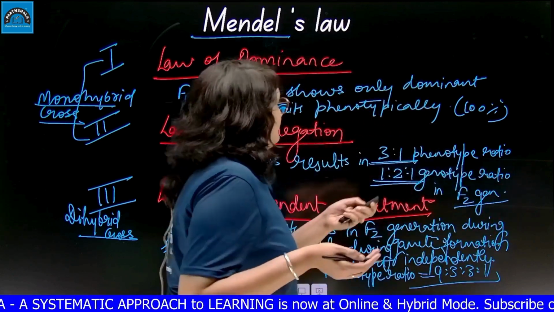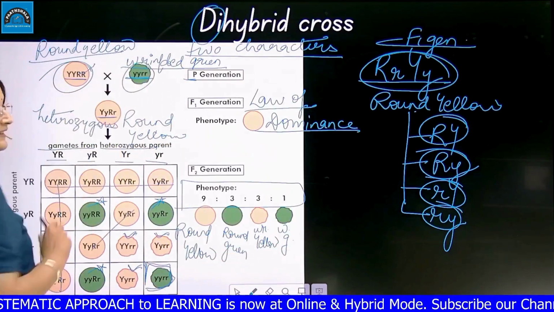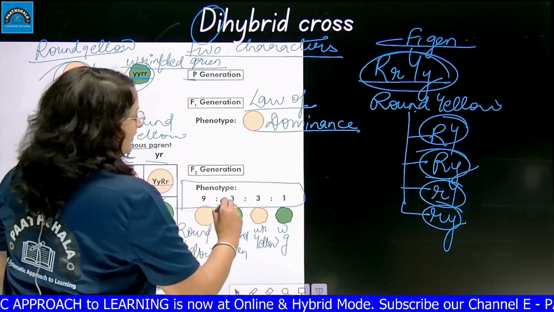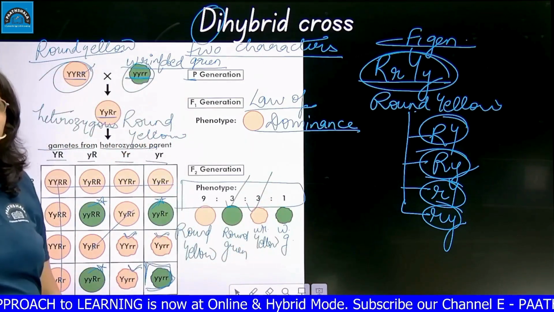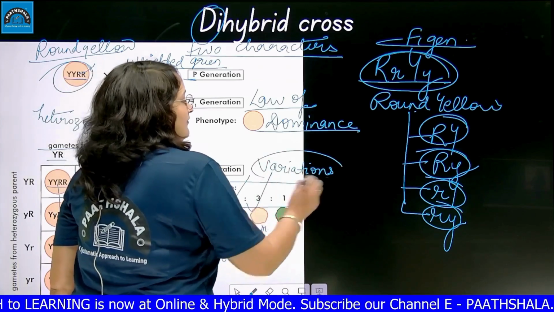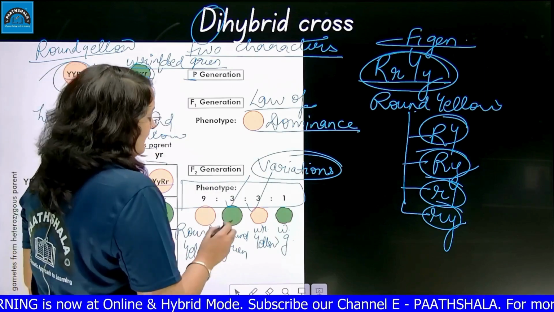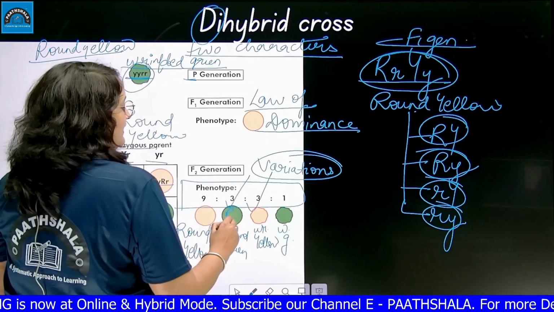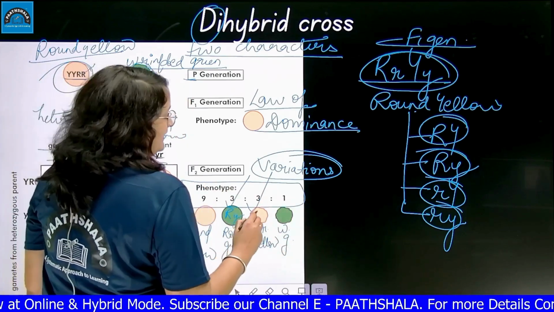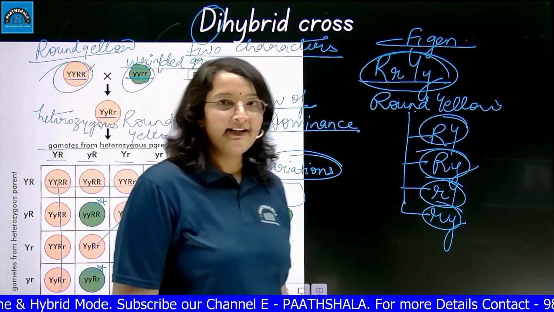The combinations present in the parents, like here, we only had round yellow and wrinkled green parents. But in the F2 generation, these two were totally different from the parent. They show variations from parents. And why are they formed? Because of independent assortment of alleles. Here you can see the round green, where capital R comes with small y. And here wrinkled yellow means capital Y comes with small r.